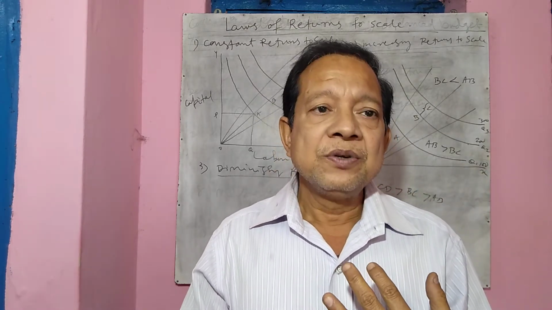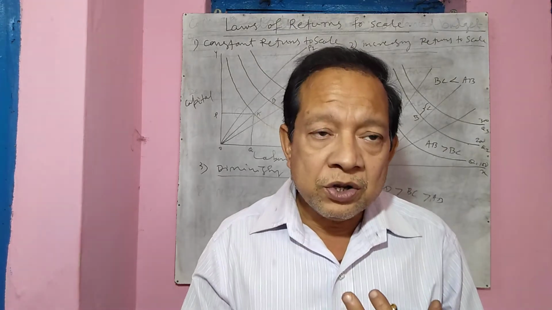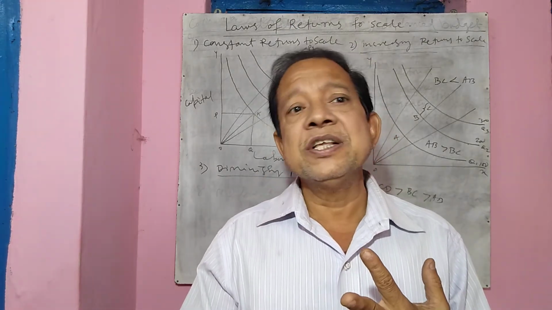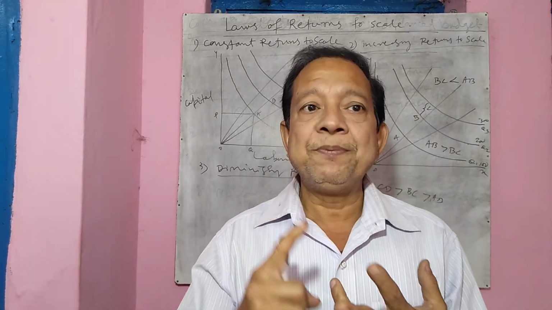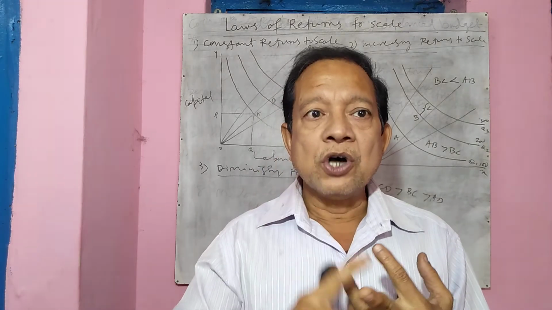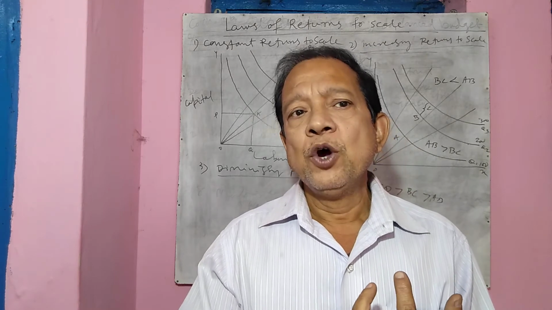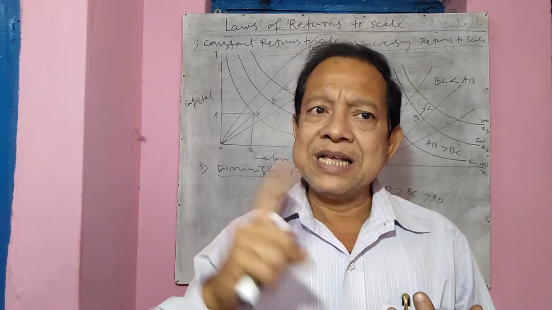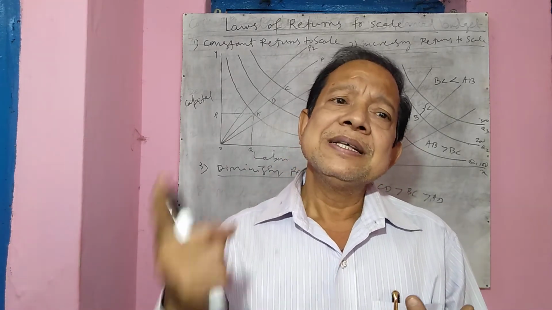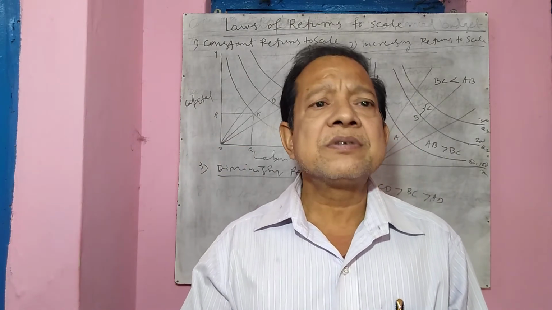It is because in the long run every cost is changeable, variable, except one, that is the cost of the entrepreneur. Remember, one entrepreneur who produced 10 units is the same entrepreneur for 100 units, thousands of units, lakh units.